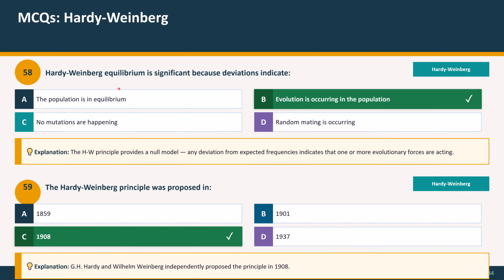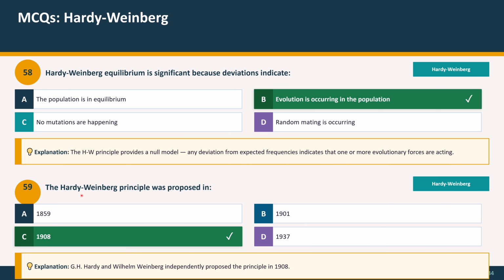Question 58. Hardy-Weinberg equilibrium is significant because deviation indicates: option A, the population is in equilibrium; option B, evolution is occurring in the population; option C, no mutations are happening; option D, random mating is occurring. The correct option is option B, evolution is occurring in the population. Explanation: the Hardy-Weinberg principle provides a null model. Any deviation from expected frequencies indicates that one or more evolutionary forces are acting.